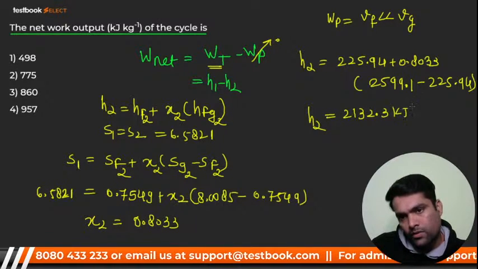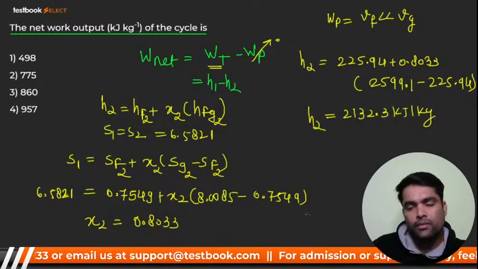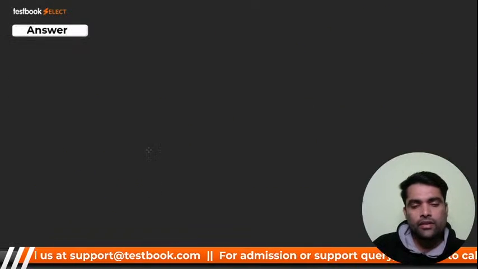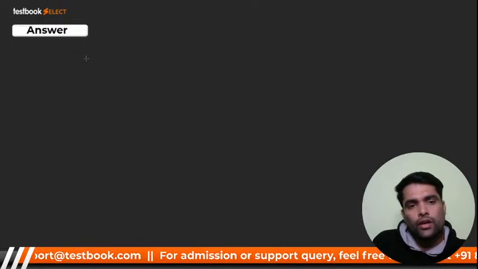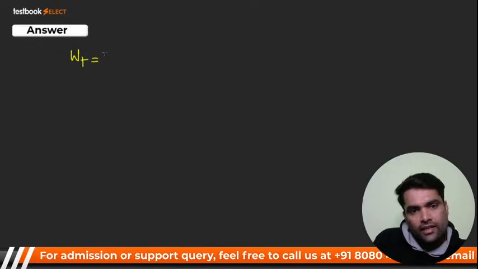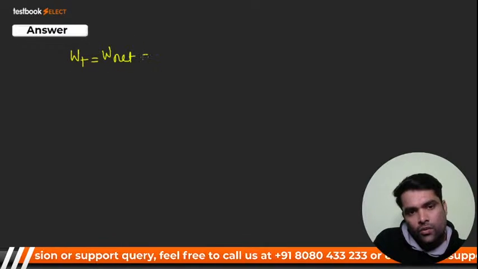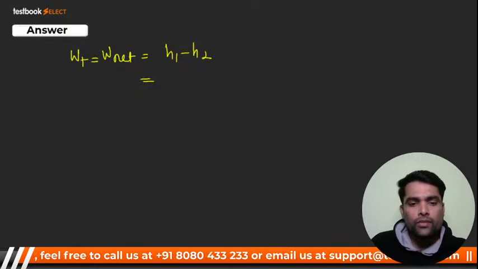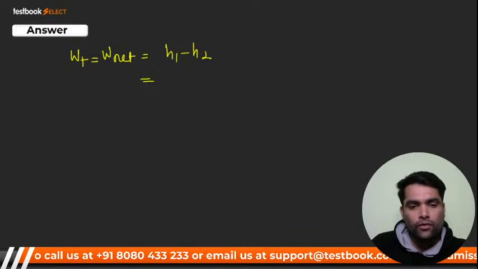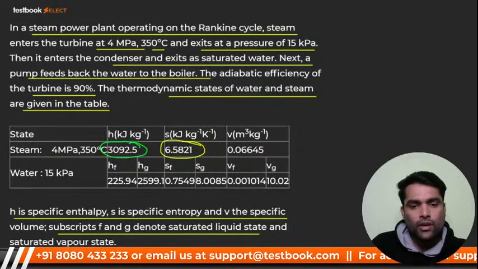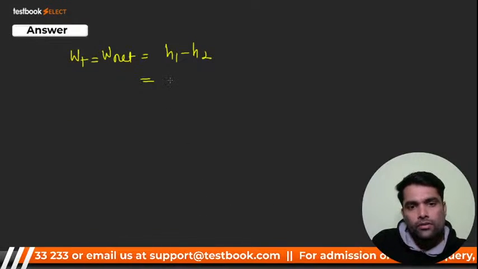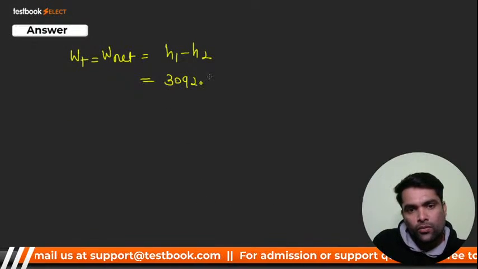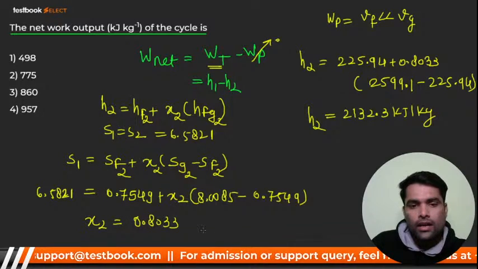2132.3 kilojoule per kg, right? I hope you got it. Now you have H2. The turbine work, W turbine, equals W net, which is H1 minus H2. H1 is 3092.5, right? So I can write 3092.5 minus H2, and the value we have is 2132.3.